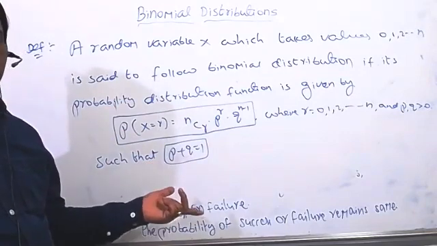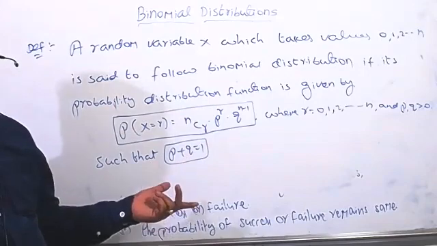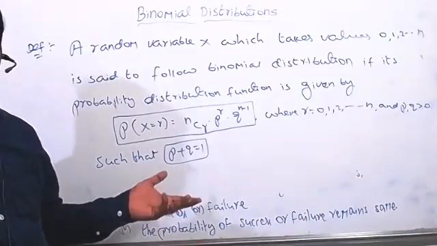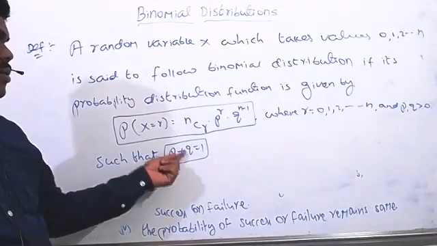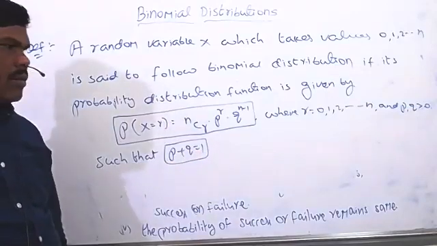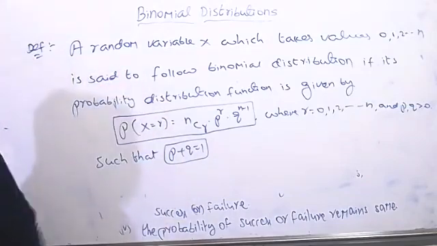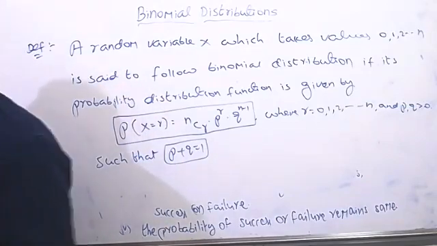The probability of an event is never negative, it will always be a positive value only. That's why p, q greater than 0, but p plus q must be equal to 1. This is what we call the binomial distribution.